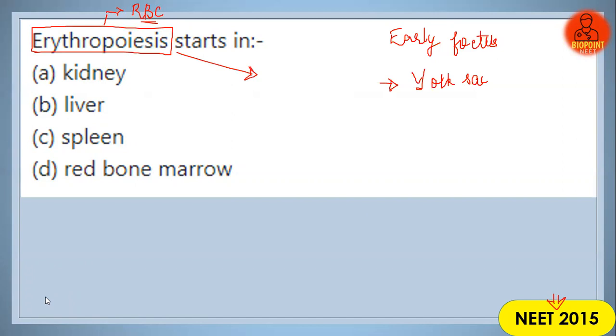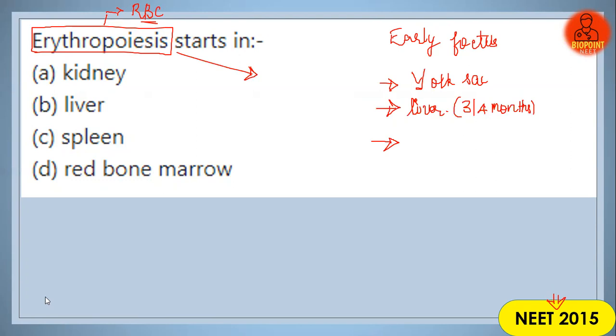But by the third or fourth month, erythropoiesis shifts to the liver, in case of fetus and infants. From the yolk sac, after 3 to 4 months, the formation of RBC takes place inside the liver.